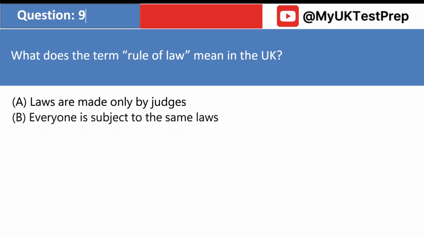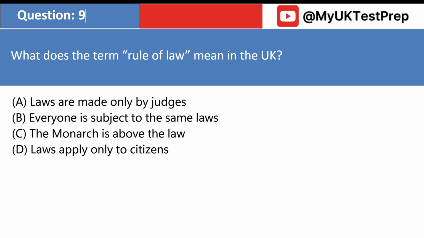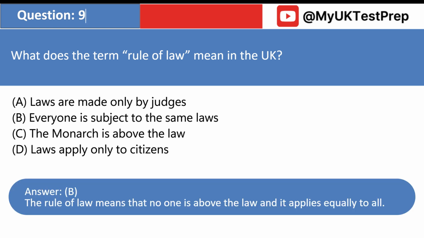What does the term rule of law mean in the UK? A. Laws are made only by judges. B. Everyone is subject to the same laws. C. The monarch is above the law. D. Laws apply only to citizens. Answer: B. The rule of law means that no one is above the law and it applies equally to all.